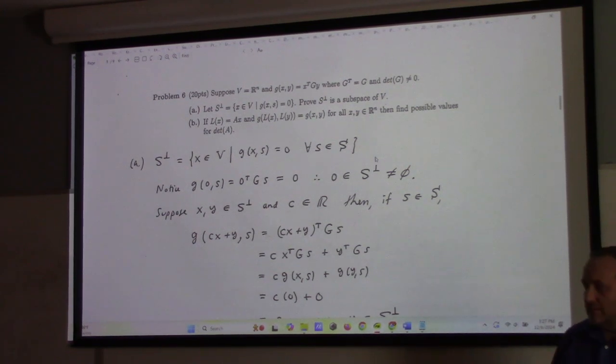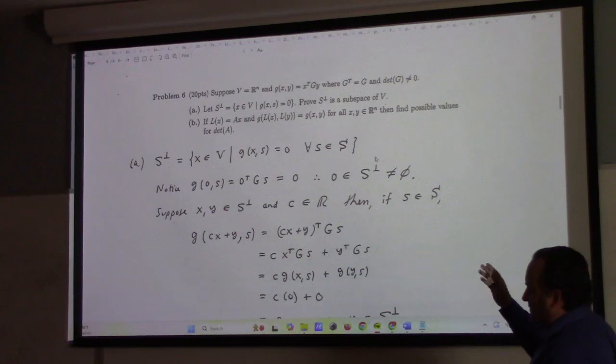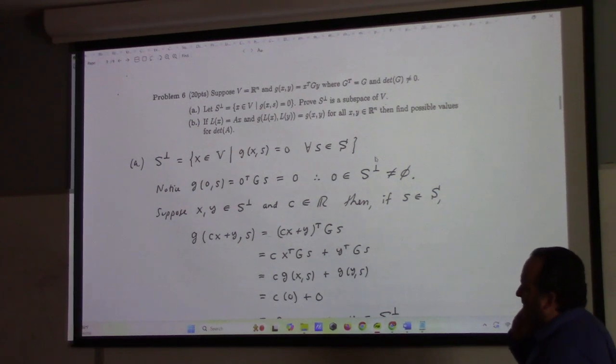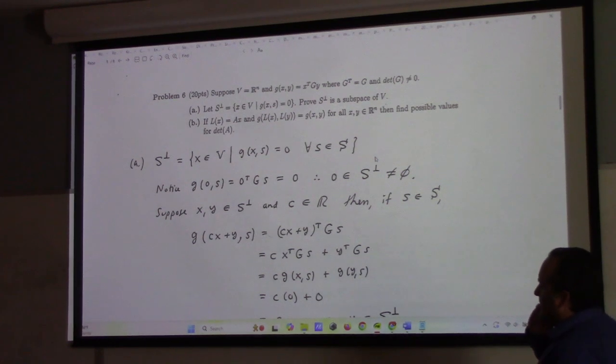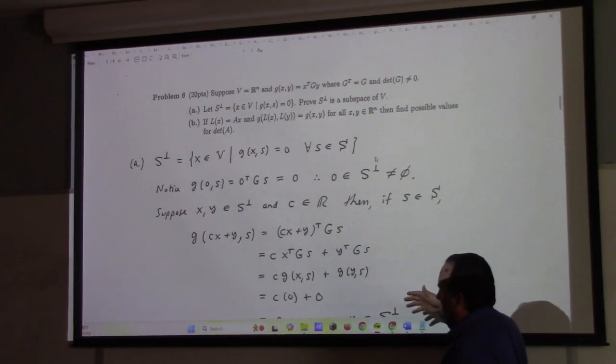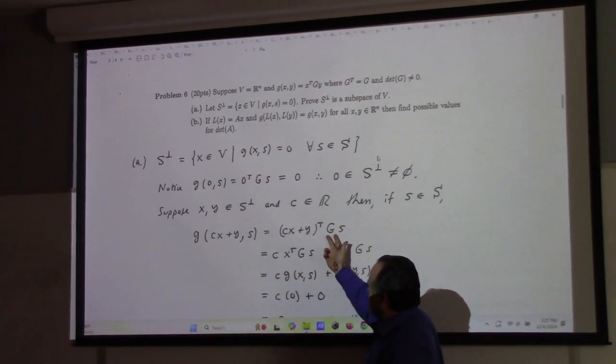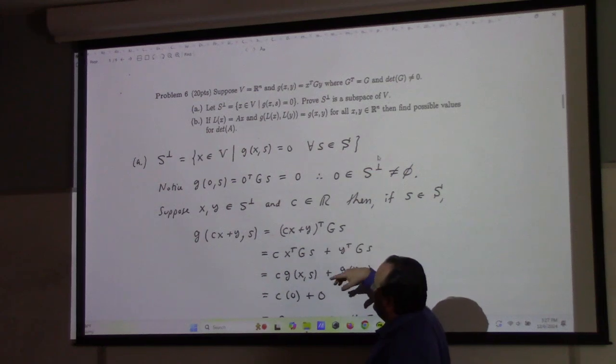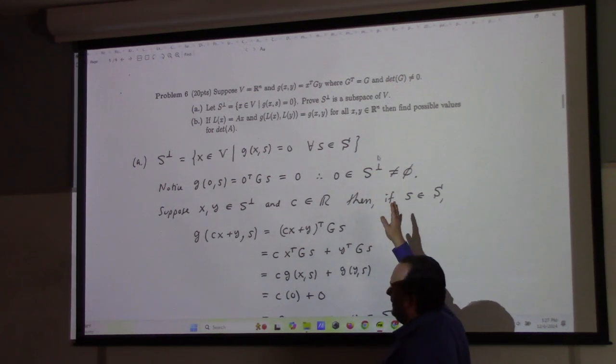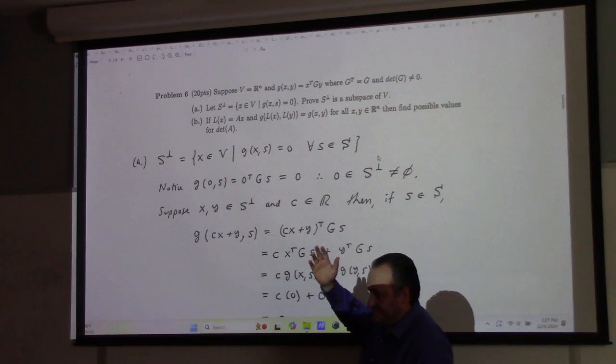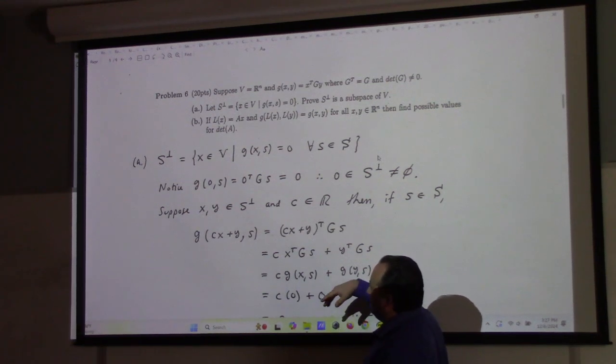Most of you did. Maybe one person just assumed that G of Cx plus y comma s was C G of x comma s plus G of y comma s. But I can see why you did that, so I don't think I took too much off for that. But we can show that from what's given, right? And so it's just this. Technically speaking, maybe I should have had parts A, B, C, where part A is show G is a metric, and then part B is this, and part C is what A is now.